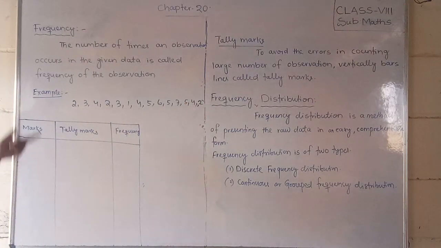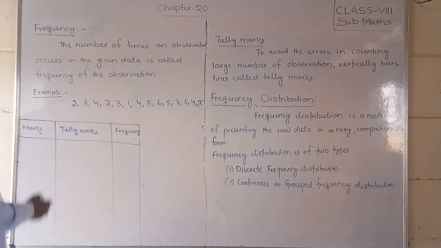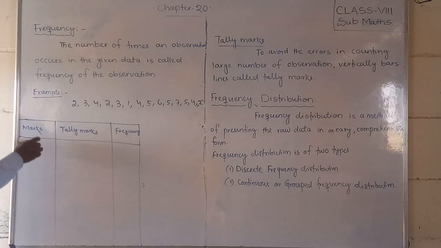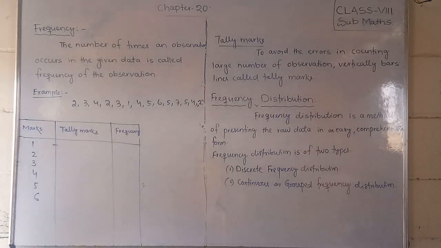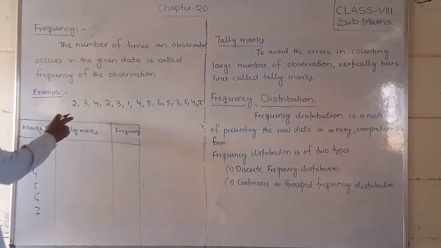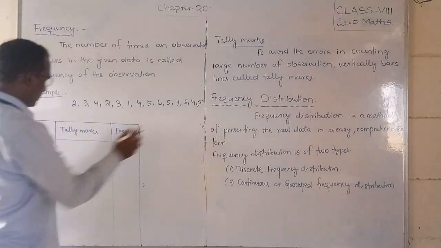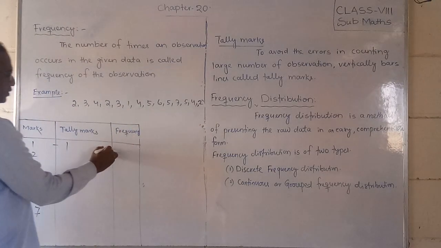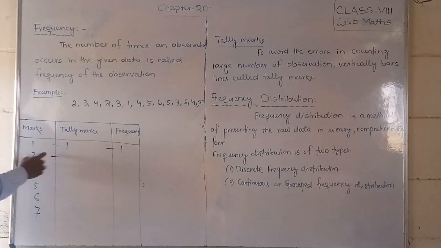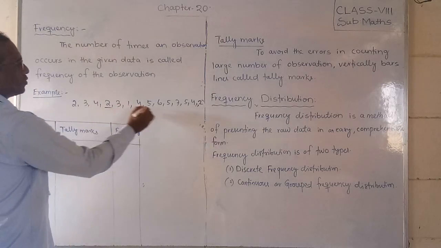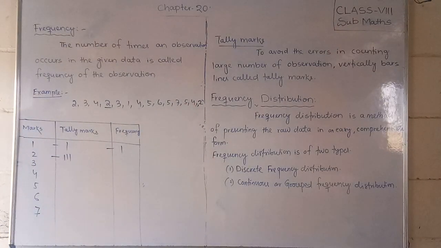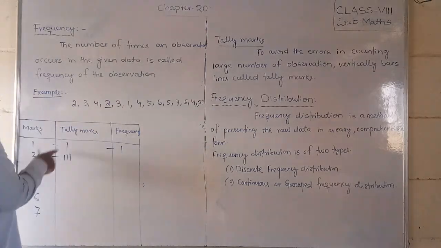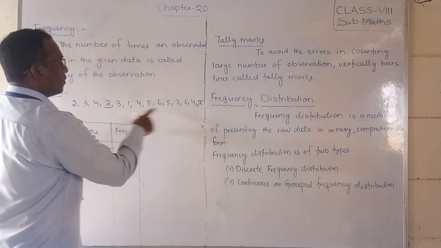Now students, what is the minimum value? 1 is there. So we can write the sequence: 1, 2, 3, 4, 5 and 6. Check now, how many times is 1 there? 7 also is there. So 1 occurs only 1 time, tally mark 1, and the frequency we can write is 1. Next 2, how many? 1, 2, 3, so we keep tally marks 1, 2, 3. Next we go for 3: 1, 2, only 2 times.